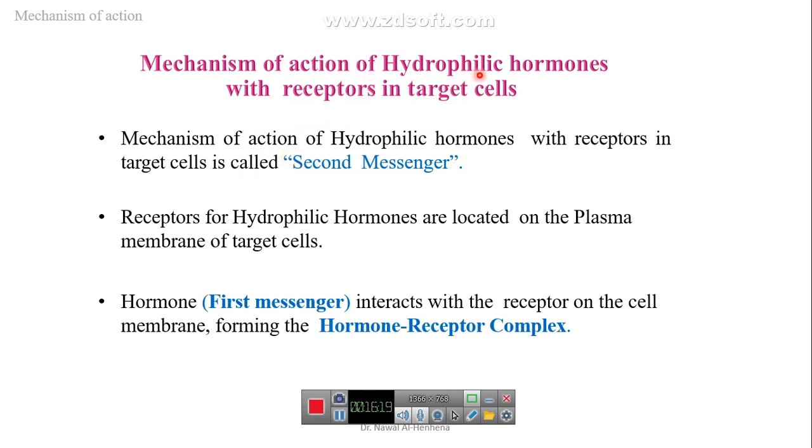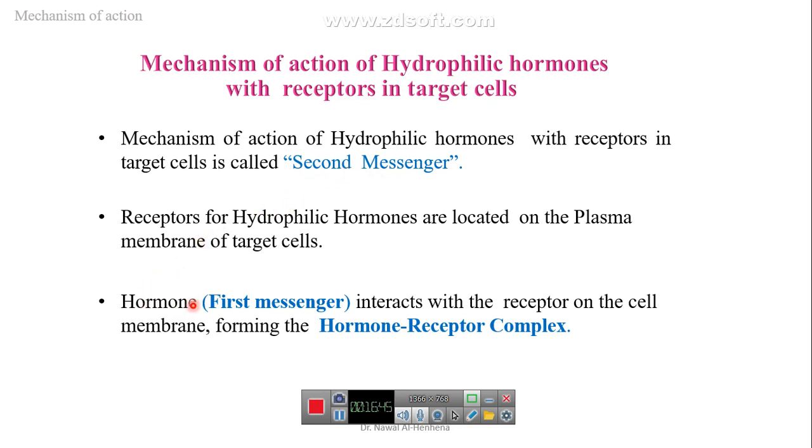Hydrophilic hormones have receptors on the surface of the cells. After interaction between these hormones and receptors, it leads to the formation of something called a second messenger inside the target cell.